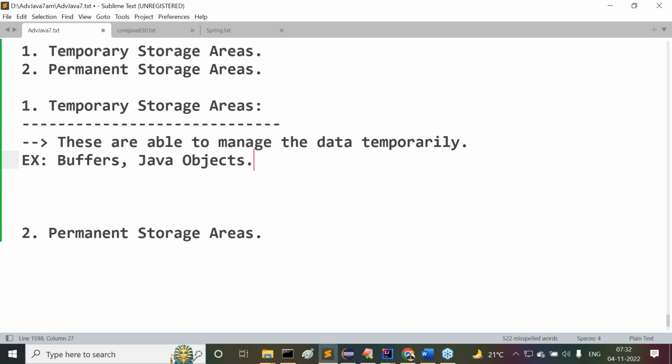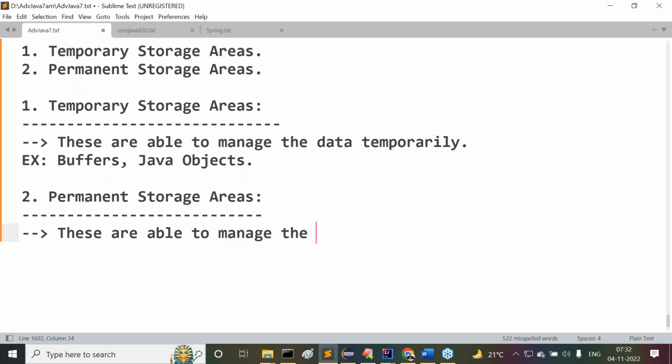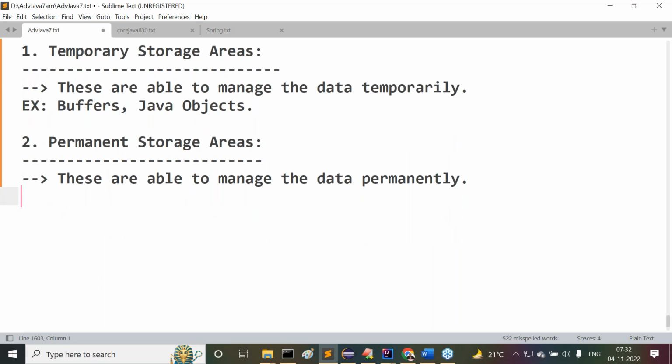Then similarly, guys, now tell me, what exactly is the meaning of these permanent storage areas? The name itself is giving clarity for us. Guys, observe carefully. These are able to manage the data permanently. Right, guys. Now tell me, any example for these permanent storage areas? Come on, any example for permanent storage areas?